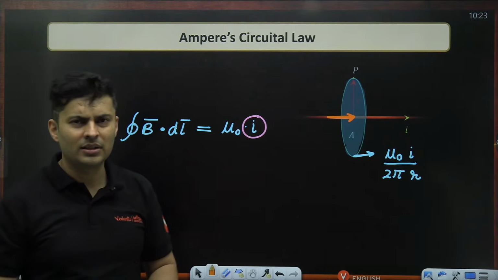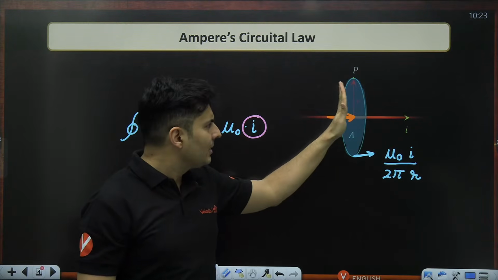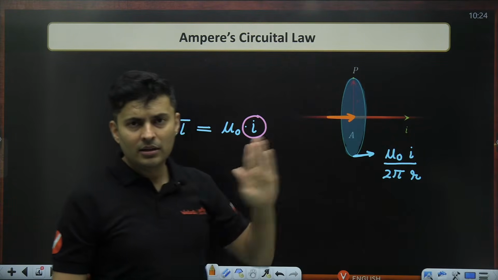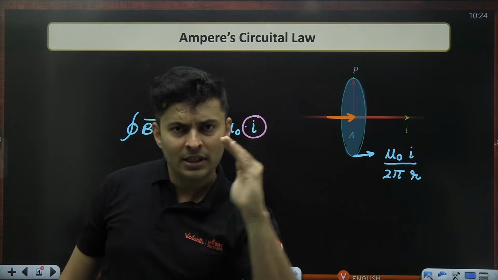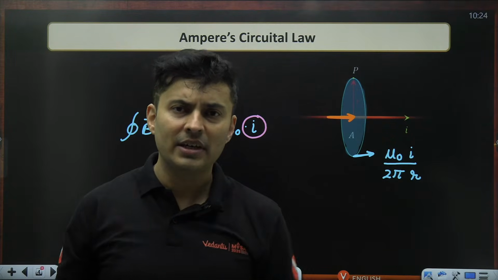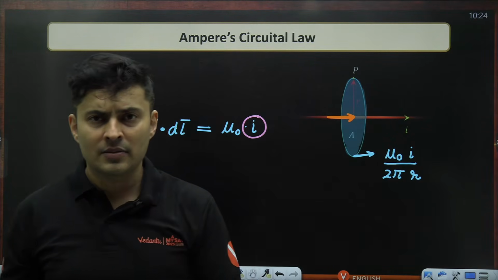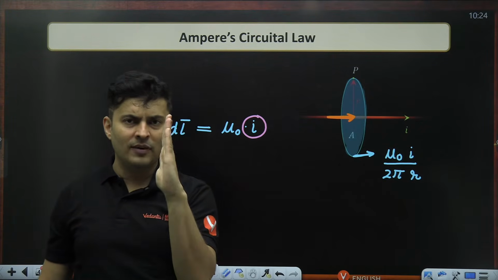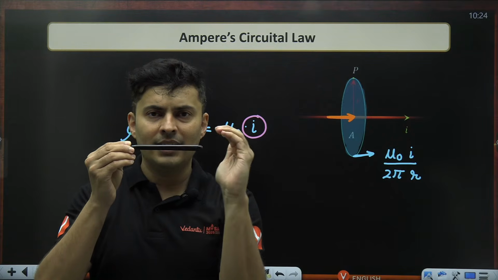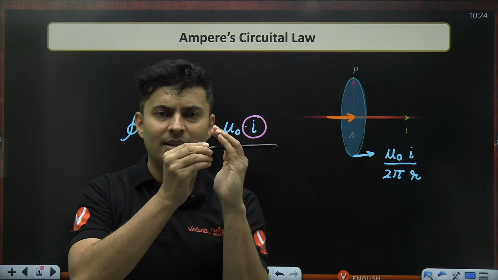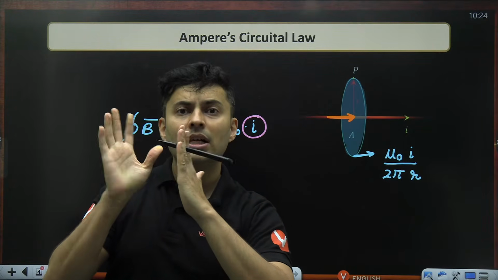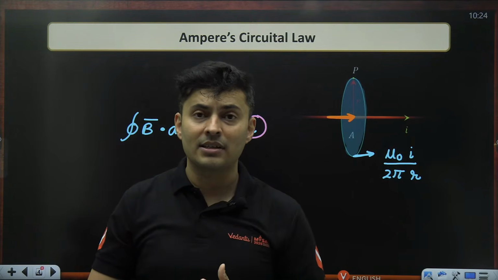Then I have a doubt. Is it necessary that the film should be flat? Can it be curved, more curved, curved on the other side, and still will I call it pierced? The answer is yes. Whether it is flat or curved, whether the wire pierces here or somewhere in the front, it doesn't matter as long as it is piercing.